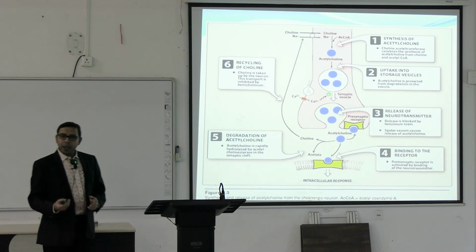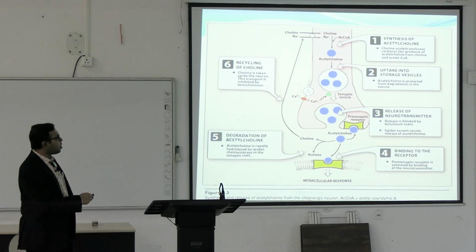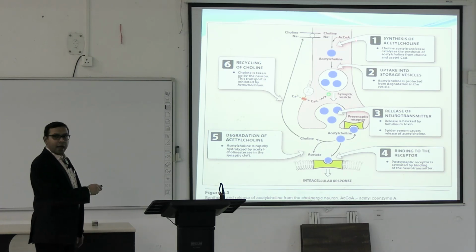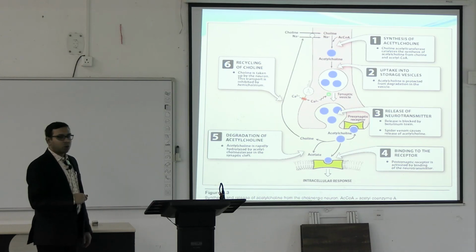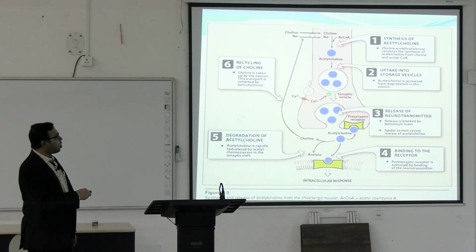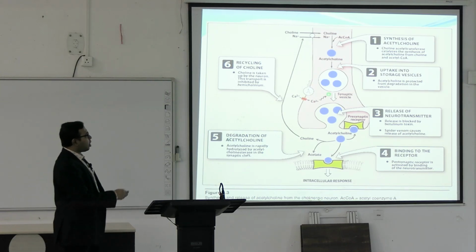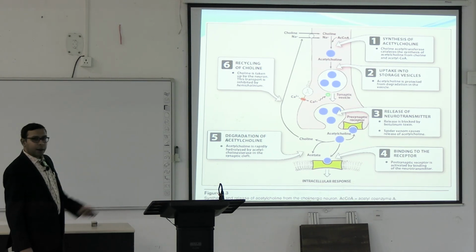Acetyl coenzyme A is already synthesized within the mitochondria from pyruvate. From this acetyl-CoA as well as the choline, with the help of sodium and ATP, acetylcholine is formed. This acetylcholine then goes within the synaptic vesicles, uptake into the synaptic vesicles happens, and then release of the neurotransmitter happens when an action potential comes. This acetylcholine comes within the synaptic cleft.